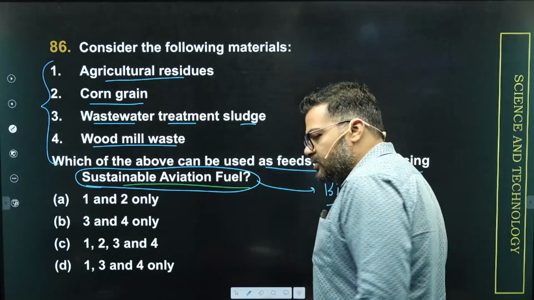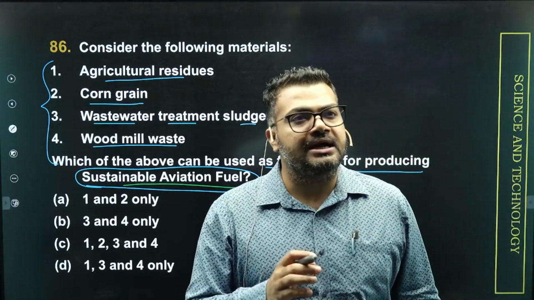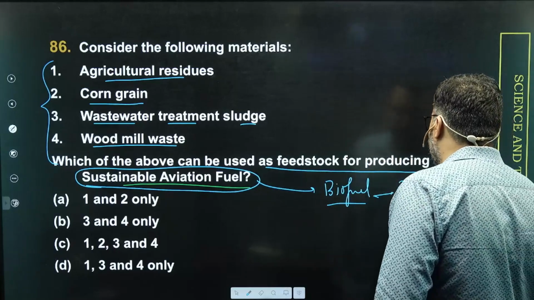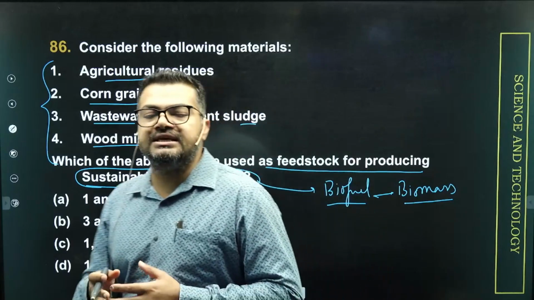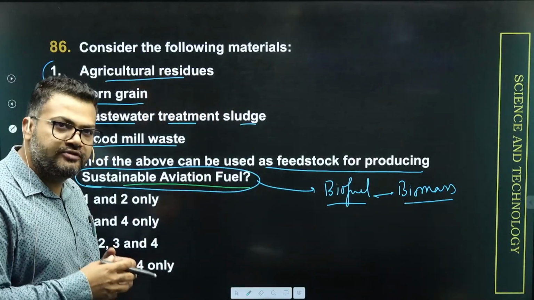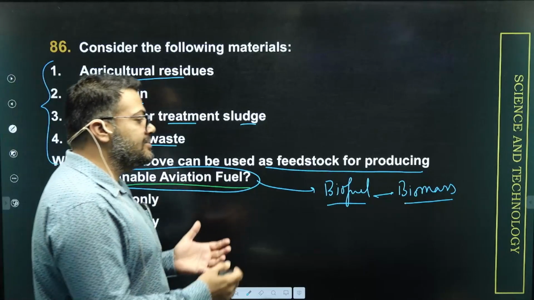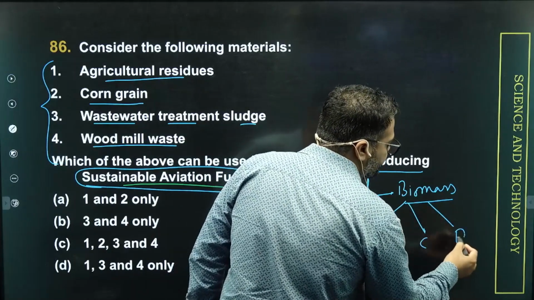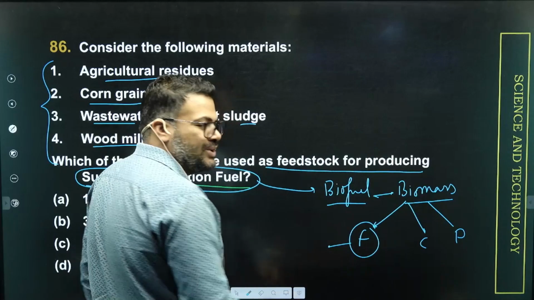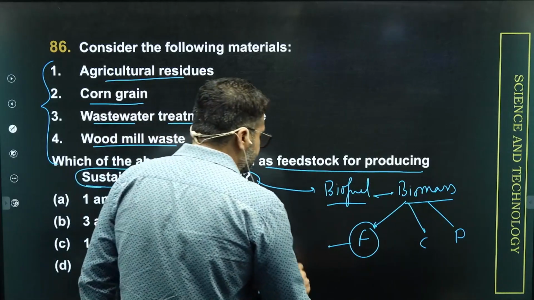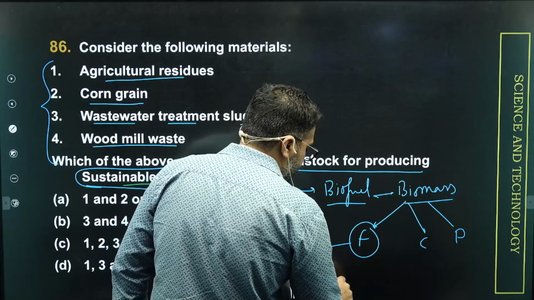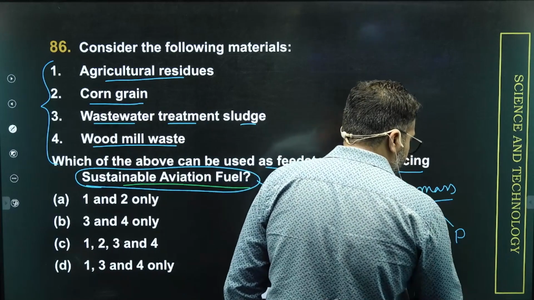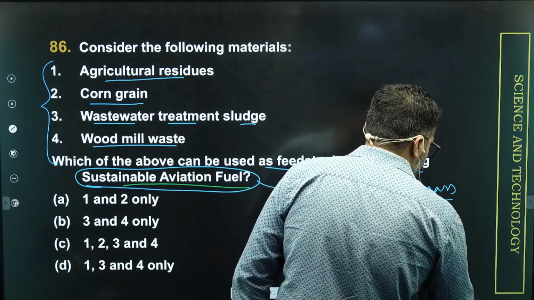It's a kind of a biofuel which happens to be sustainable in nature, which is not derived from fossil fuels, but rather derived from biomass. Now, when biomass is being used as a primary feedstock for biofuels, all of you can understand the biomass could be in the form of fat, carbohydrates, or proteins. The fat part of the biomass, when it converts into a fuel, we often consider as biodiesel, right? And when the carbohydrate part of the biomass converts into a fuel, we often consider it as bioethanol, right?